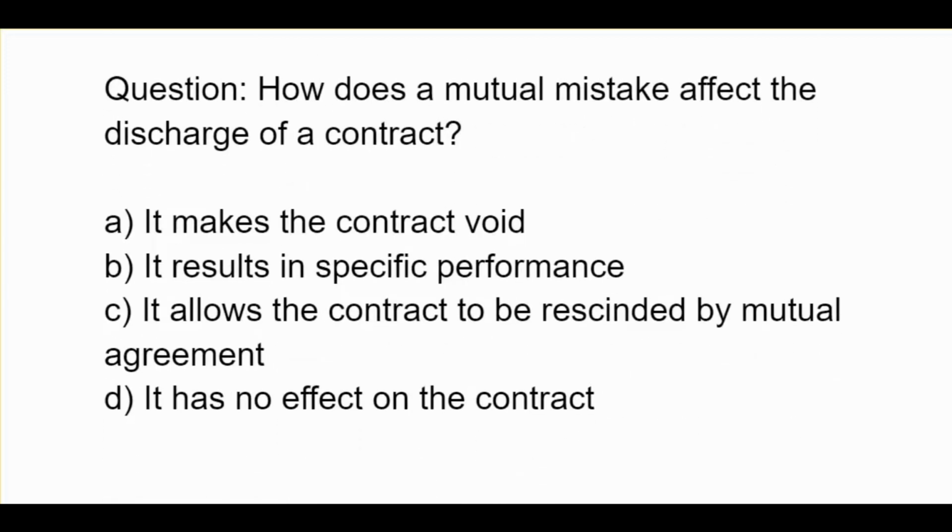How does a mutual mistake affect the discharge of a contract? A. It makes the contract void. B. It results in specific performance. C. It allows the contract to be rescinded by mutual agreement. D. It has no effect on the contract.